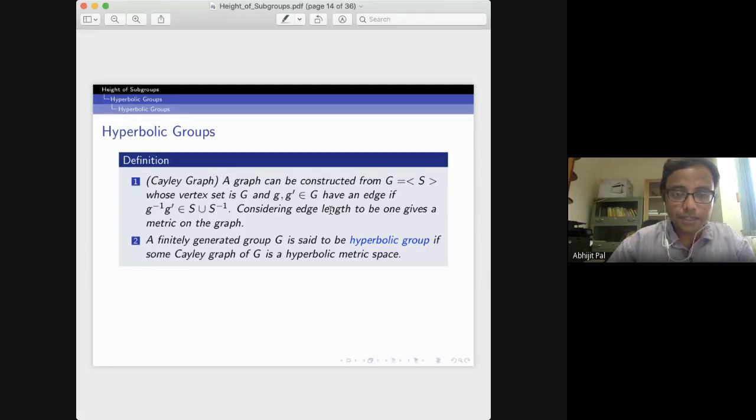So you take this Cayley graph, and we say that a finitely generated group is said to be a hyperbolic group if some Cayley graph of G is a hyperbolic metric space.